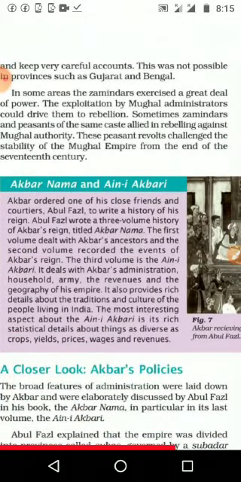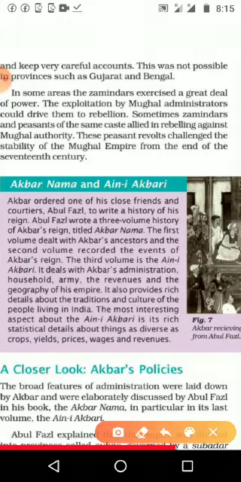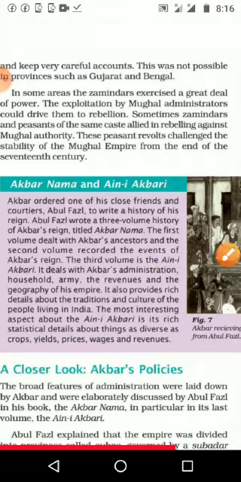And the last point we have seen is the Akbar Nama and Ain-i Akbari. It deals with the 3 volumes of the book written by Abdul Fazl. First volume about the ancestors, second volume about events, third volume about the administration, household and other things. All these 3 books give the tradition and custom of the people who lived here in India, and the third book gives statistical details about crop yield, price, wage, etc.